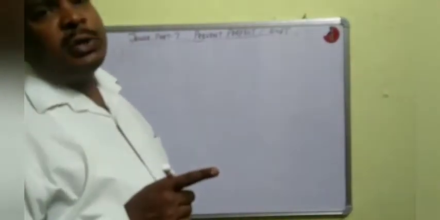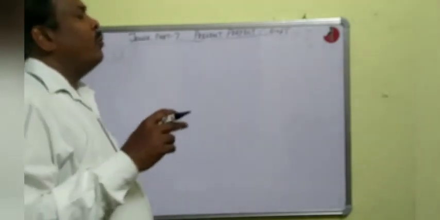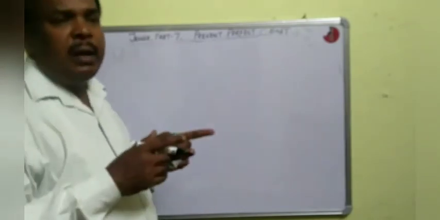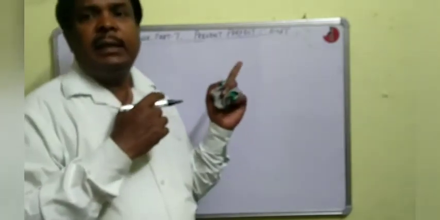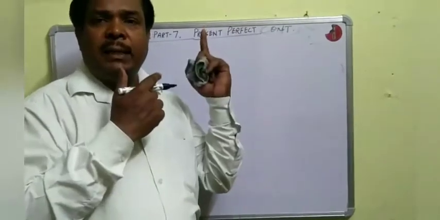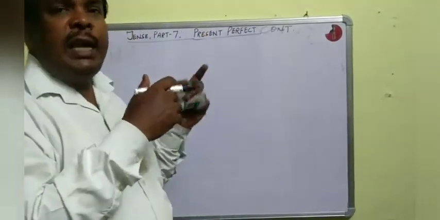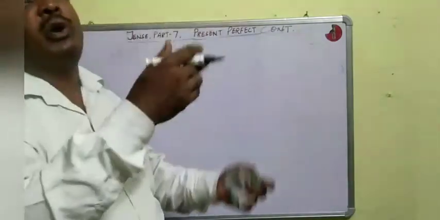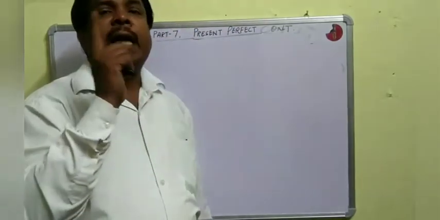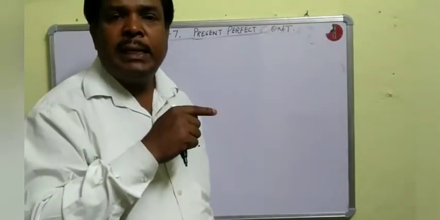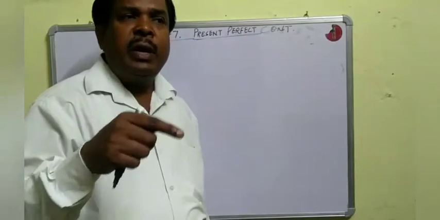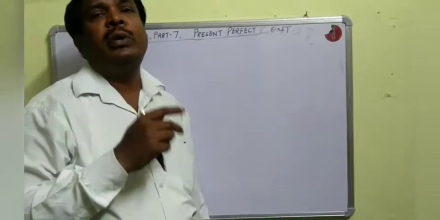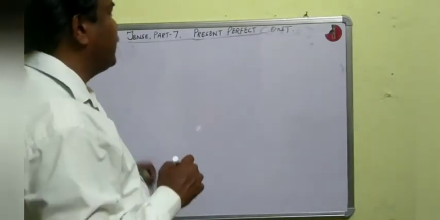Present perfect continuous tense is used for an action that began in the past, started at some time in the past, still continues and may extend to the future. For that we use present perfect continuous tense.